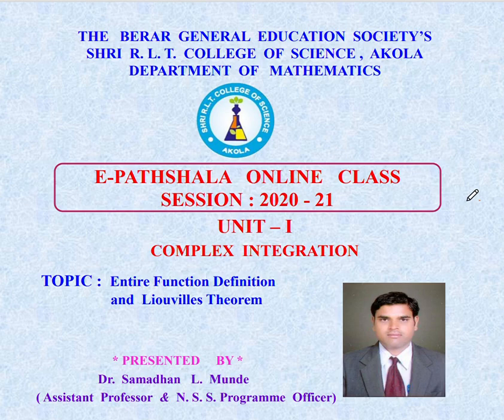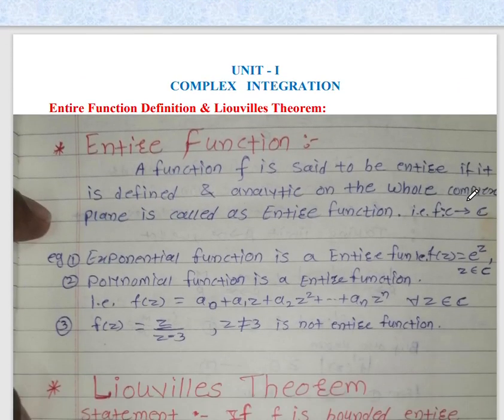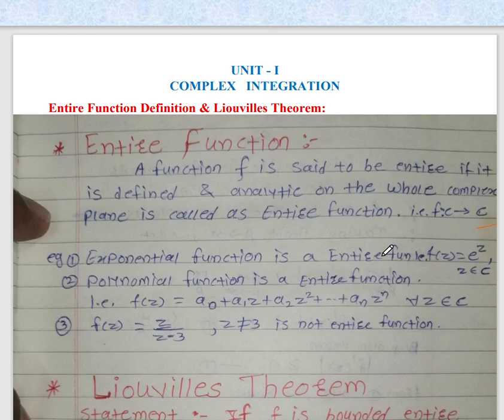What is an entire function? An entire function means the function f is defined and analytic on the whole complex plane C. Generally we take the complex plane C in region G. So suppose the function f of z is said to be entire when that function is defined and analytic on the whole complex plane C. That is, f is defined and analytic in the whole complex plane C. So that function is called an entire function.